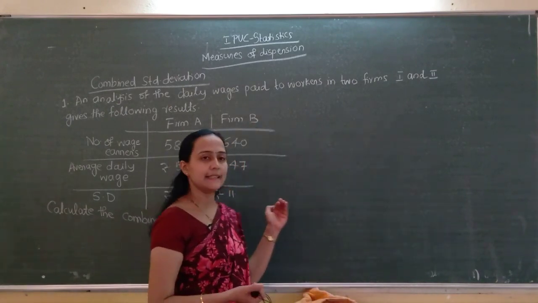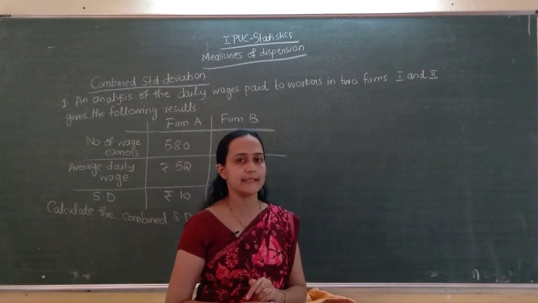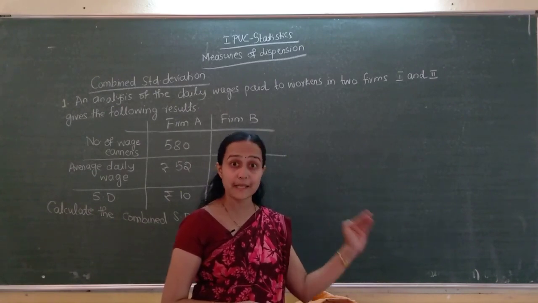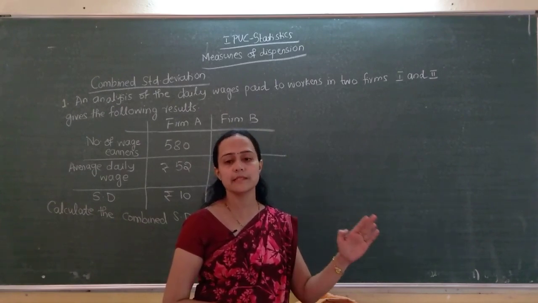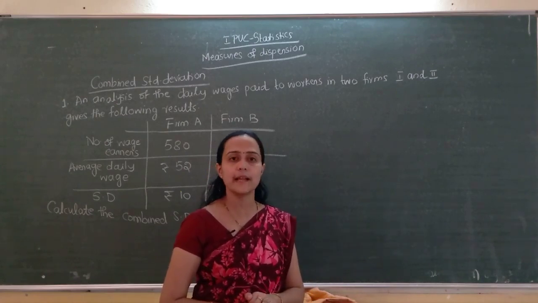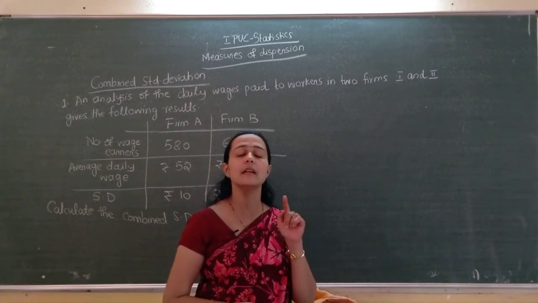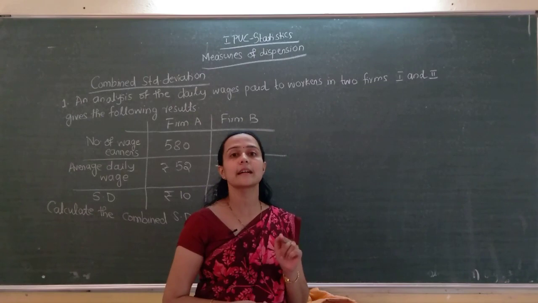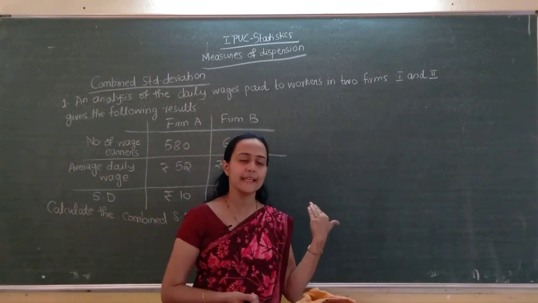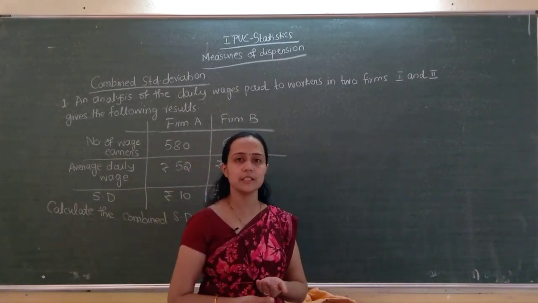For combined standard deviation, we saw the formula in the properties: sigma equal to square root of n1 into sigma1 square plus d1 square, plus n2 into sigma2 square plus d2 square, divided by n1 plus n2. We saw that, isn't it? That is the combined standard deviation formula. To compute combined standard deviation, first we have to compute the combined arithmetic mean. After that we have to do the rest. Okay, correct? So we will do some problems of combined standard deviation today.